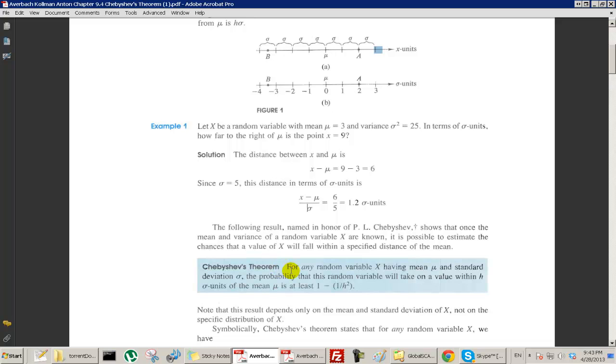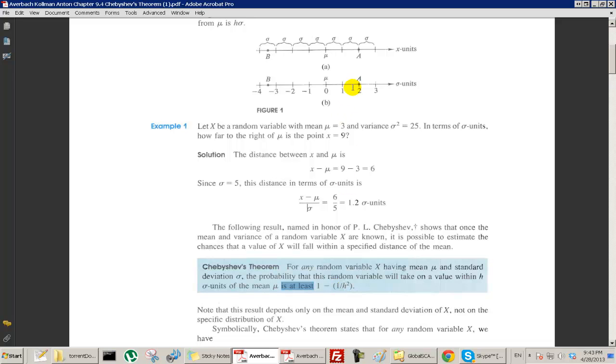So here's Chebyshev's theorem. It says for any random variable, doesn't matter what it is, it's kind of powerful because of that, having a mean mu, and if we call the standard deviation of this random variable sigma, the probability that this random variable will take on a value within h units, so h could be within 2 units, within 3 units of the mean, within 4 units, whatever, but within h units of the mean is at least something, and it's at least this.